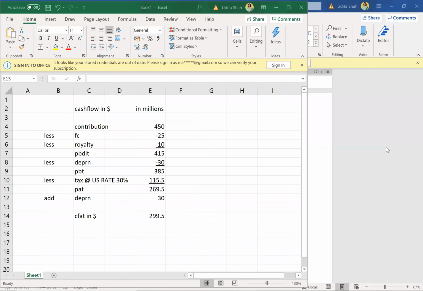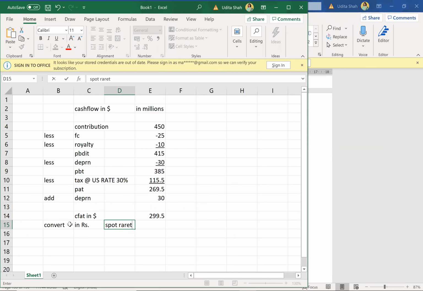See if you understood till here. Till here there was only one change, that was your normal royalty. No other change as such. Okay, next. Once you have got the cash flow after tax in dollars, now what you will do? Convert into rupees using the spot rate.